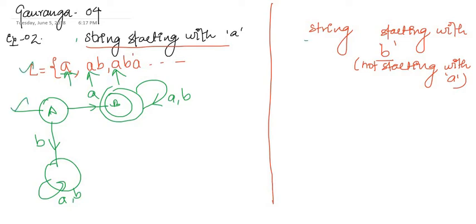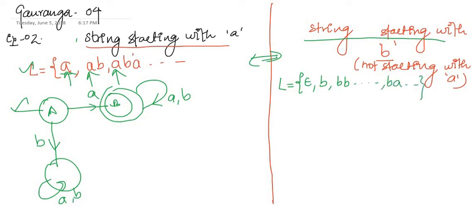The other language is strings not starting with A. We can see that these two languages are complements of each other, so the language will contain epsilon, B, any number of B's, and it will not start with A.